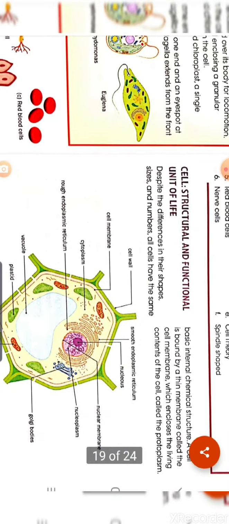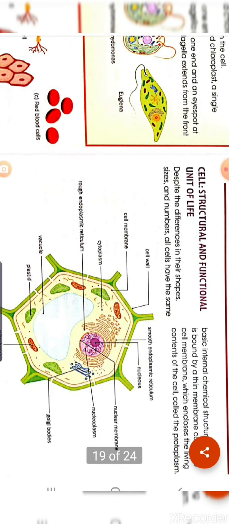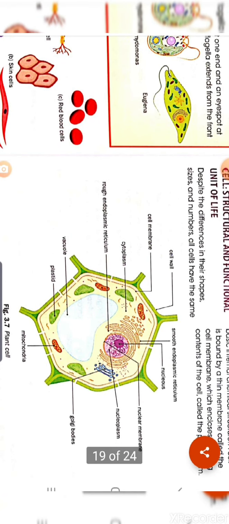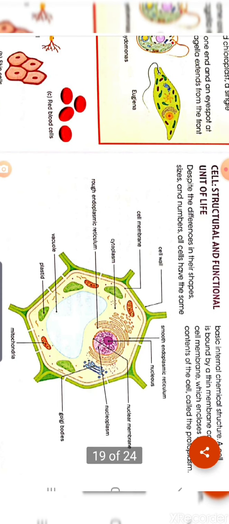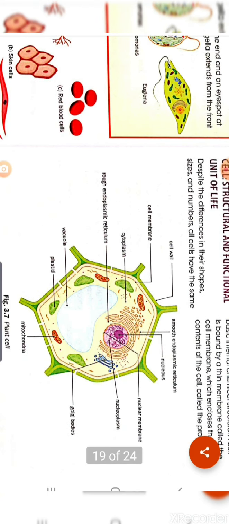Now this is the structure of a plant cell. In a plant cell or an animal cell there are different parts of the cell. So what are these parts? In a plant cell, the outermost layer is the cell wall. Inside the cell wall there is the cell membrane, and inside the cell membrane, this yellow-colored portion is